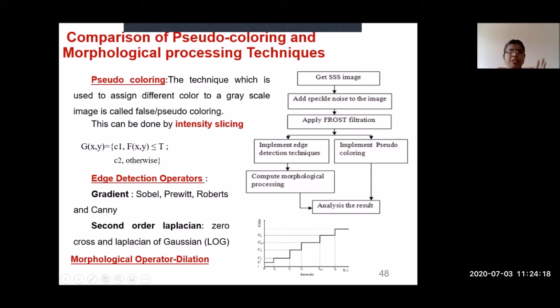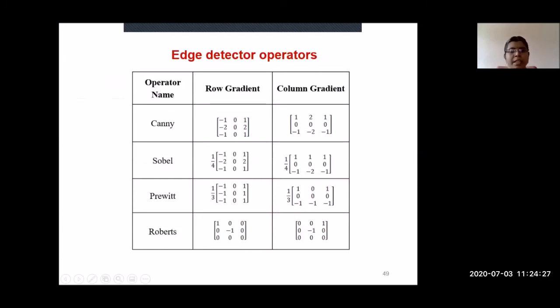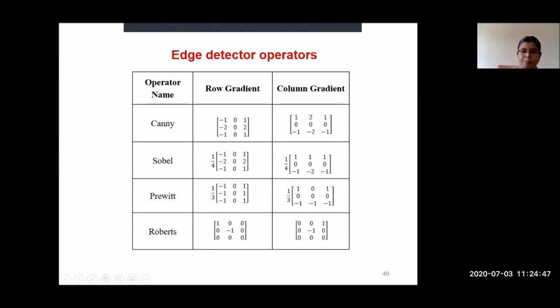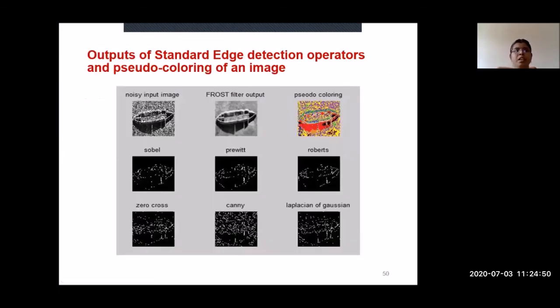I split the images into two groups. In one group, I applied only the edge detection operation. For the second group, I applied pseudo coloring. These are the edge detector operators I have chosen: Canny, Sobel, Prewitt, and Roberts. And I chose a pseudo coloring method. After pseudo coloring, the image was directly given to the image analysis part. But for the edge detector, after edge detection, I did the morphological operation and then gave it to the analysis part.